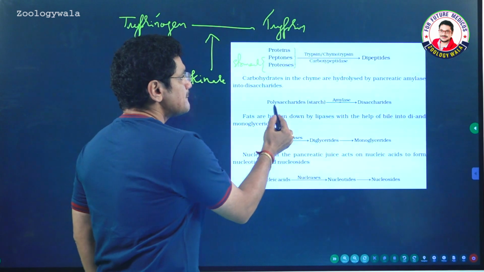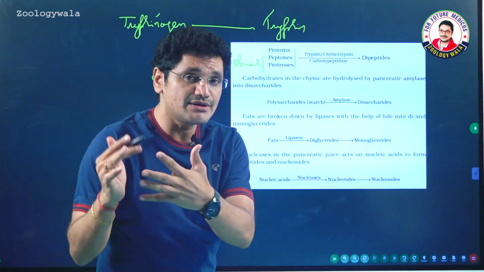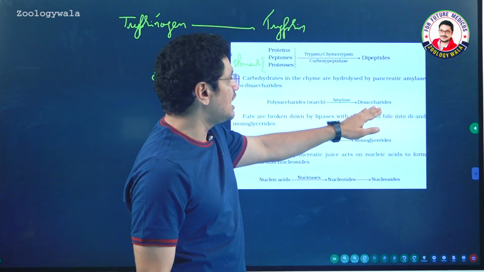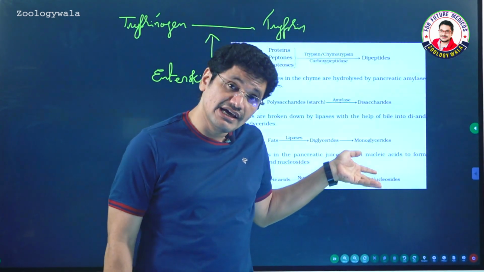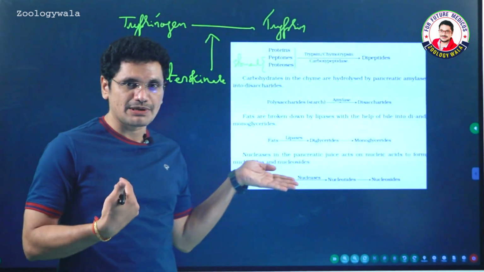Now, see here, polysaccharides, starch. Already I mentioned in the mouth itself 30% of the starch is converted into maltose, and now the remaining is also converted to disaccharides in presence of pancreatic amylase. And here a number of fat molecules are also present inside the food.